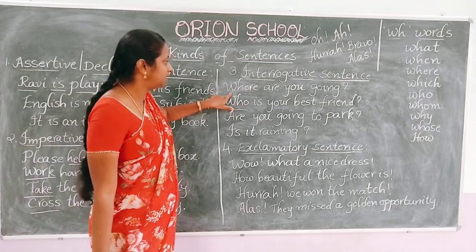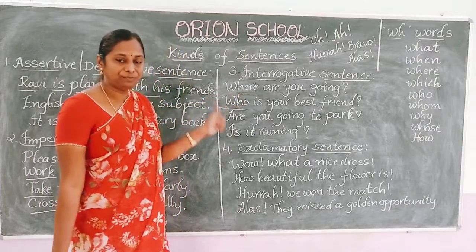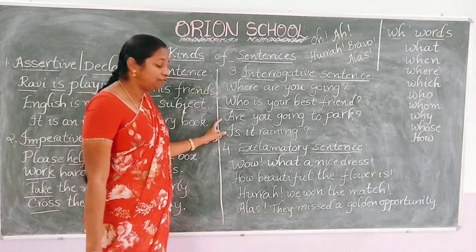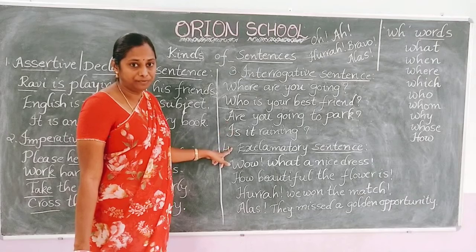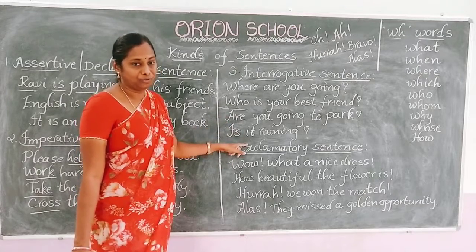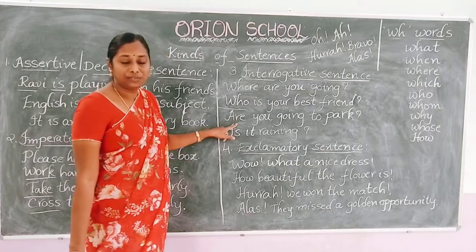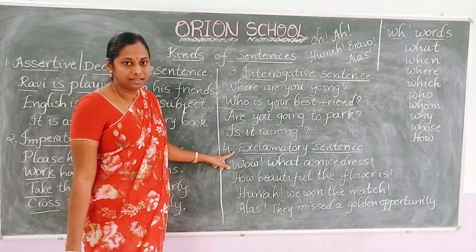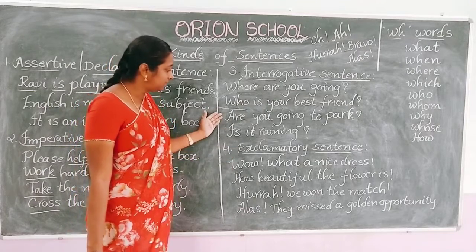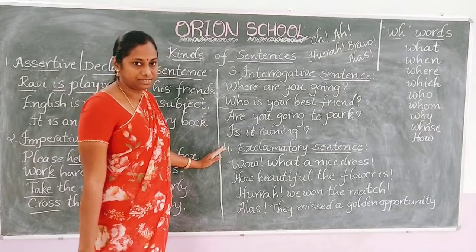Whenever there is a question starting with double H words, we have to give the answer in a word or a sentence. But if the question is starting with the helping verbs, we have to give answers as yes or no. So these types of questions, the questions starting with helping verbs, are called yes or no questions, because we give the answer as yes or no.